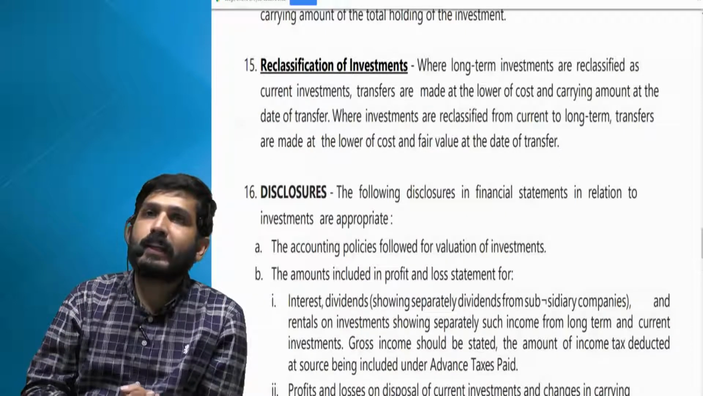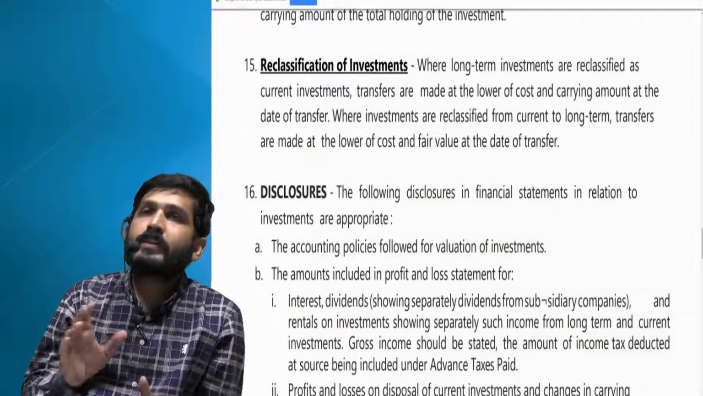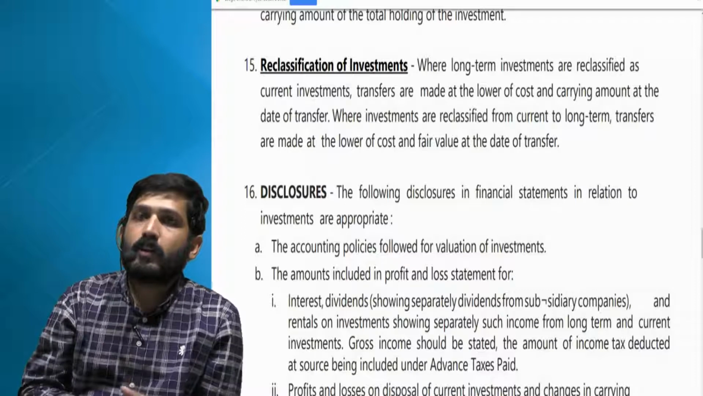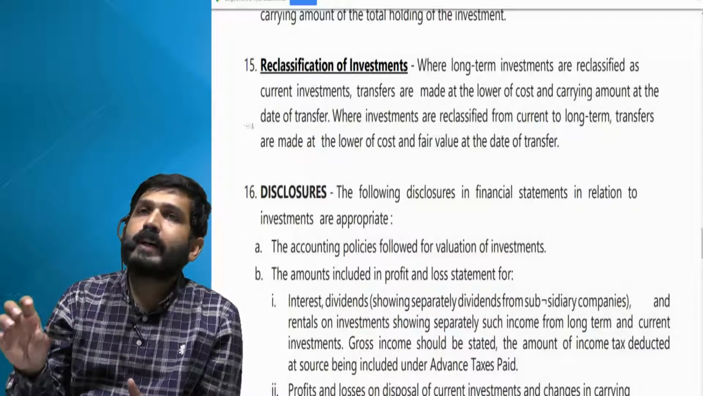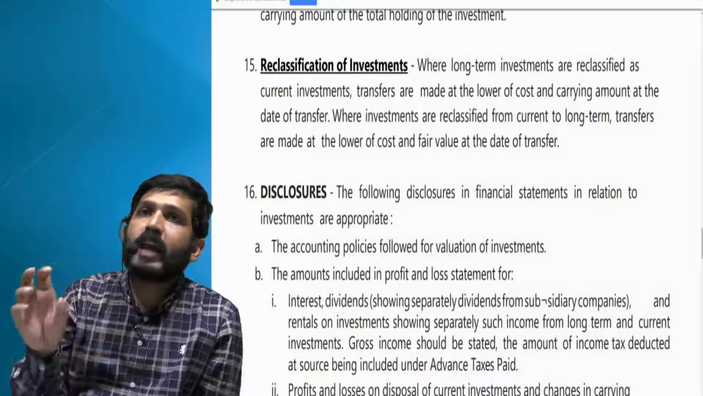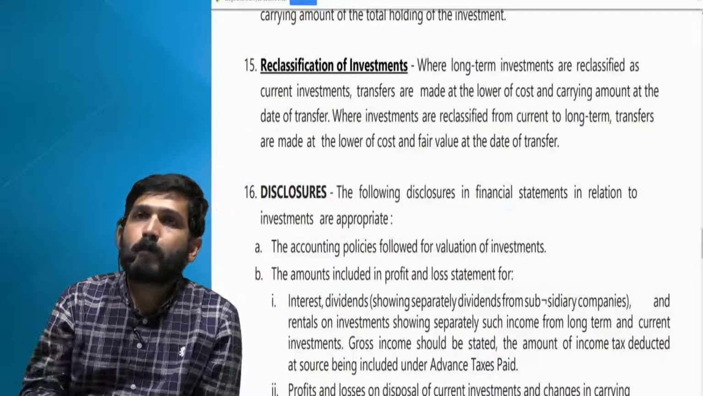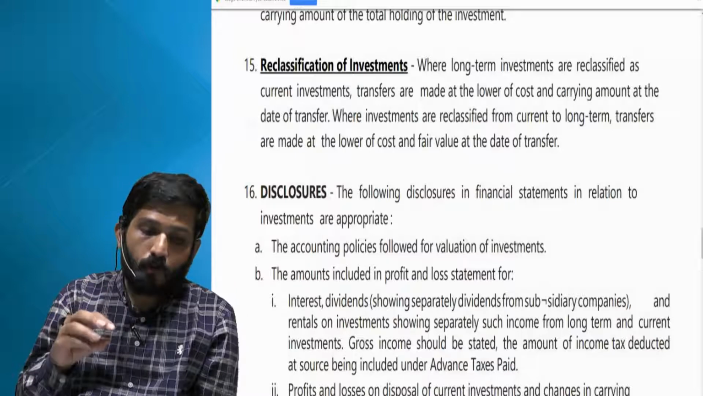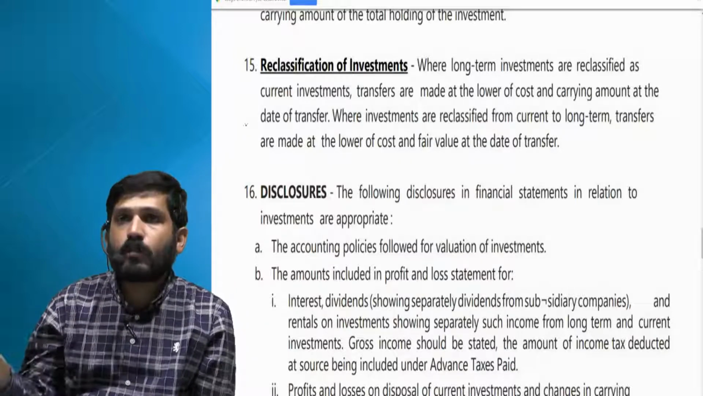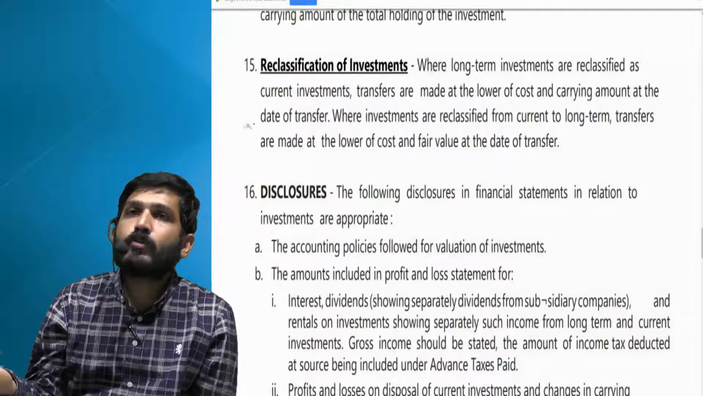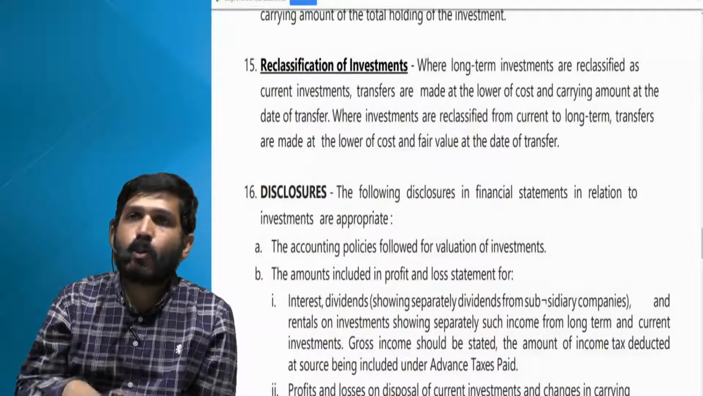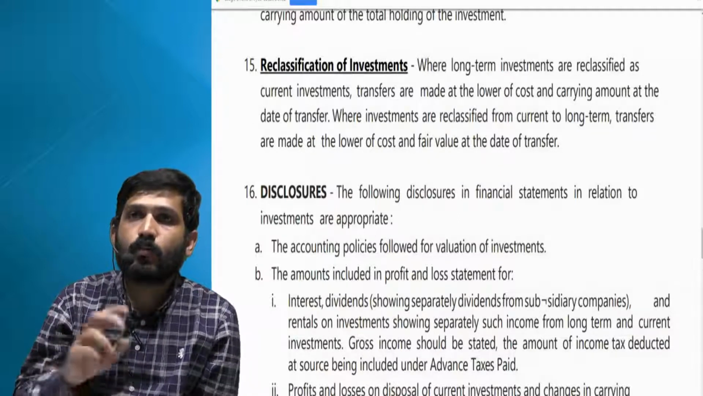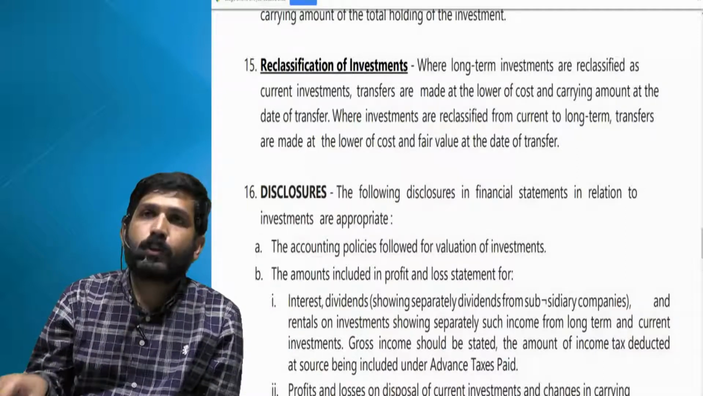So I hope it is very clear. I will repeat one more time. When there is a reclassification, let us say reclassification is from long term to current, now these current investments will be taken at what amount? Cost or carrying amount, whichever is lower. Now when there is a reclassification from current to long term, then these long term investments now will be carried at cost or fair value, whichever is lower at the date of conversion. So I hope everyone understood this.